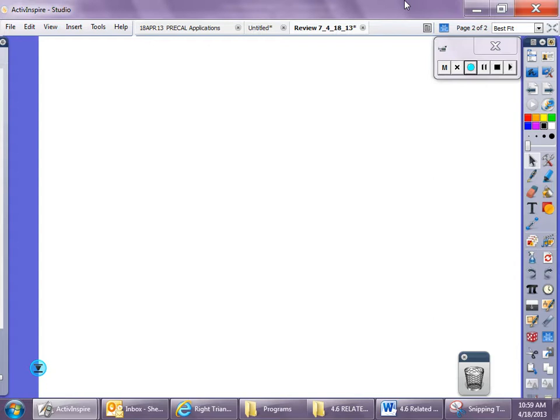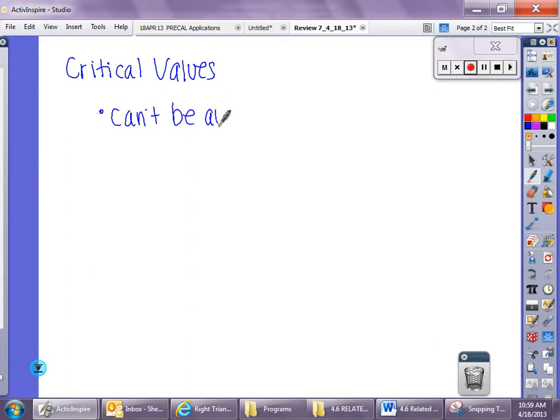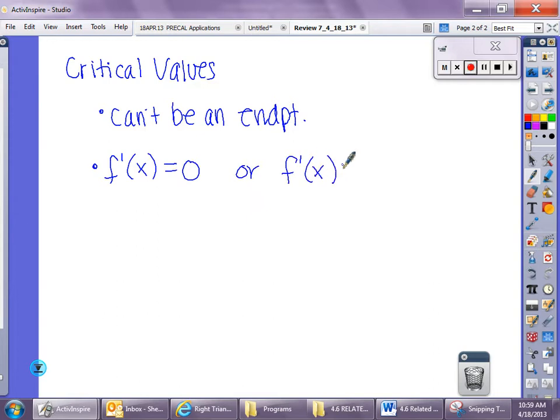Critical values. If you already wrote it, obviously you don't need to write it down again. First thing, it can't be an endpoint. And then critical values: f prime of x equals 0 or f prime of x equals undefined.